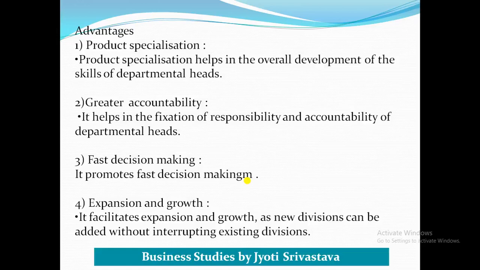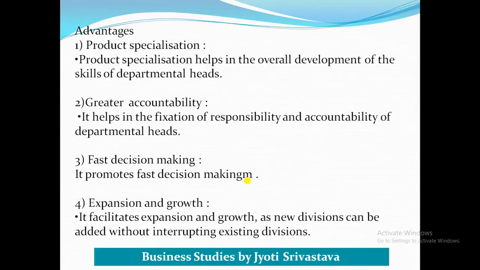It facilitates expansion and growth as a new division can be added without interrupting an existing division. So how is it possible? Suppose the company wants to launch some new product. Then a new division can be easily added without interrupting the existing operation. Like if the company is already dealing in cosmetic and footwear, and now wants to launch garment, this can be easily added without disturbing the rest of the divisions, isn't it?